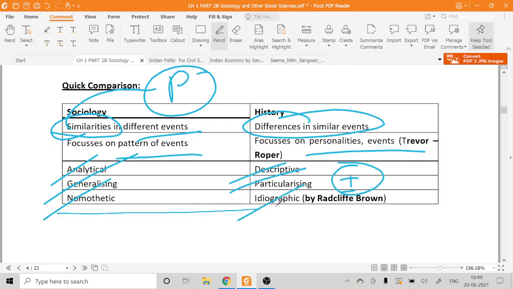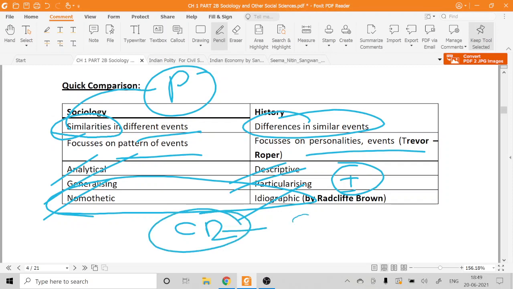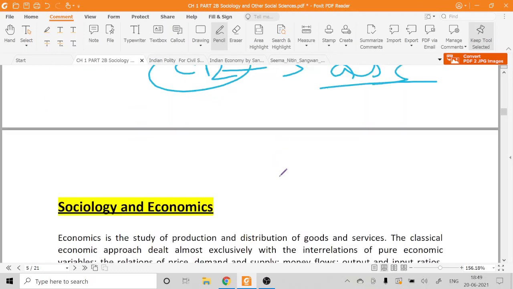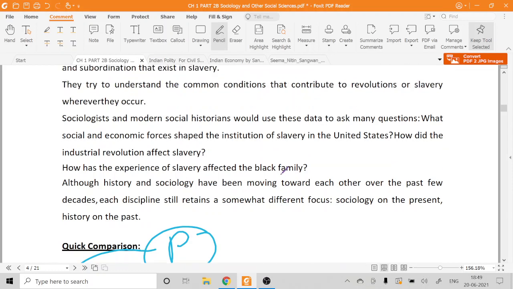Now what is this? We'll understand this in chapter number 2, in our sociology as science. There we'll understand the meaning of nomothetic and the meaning of ideographic. All right, so with this we have come to an end of sociology and history.